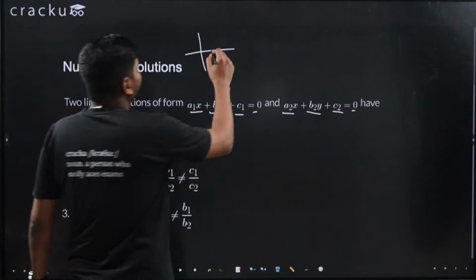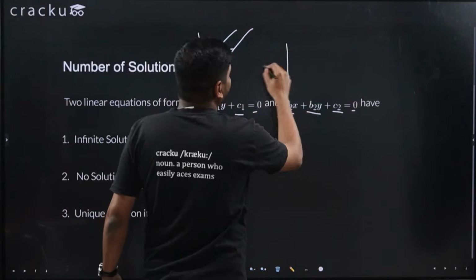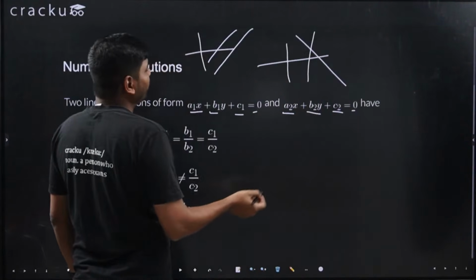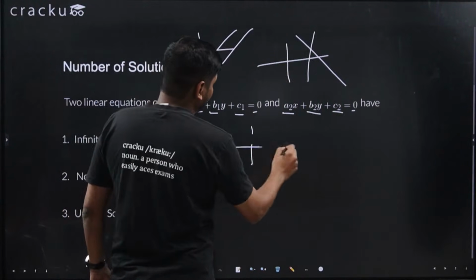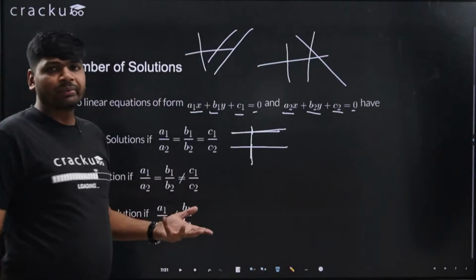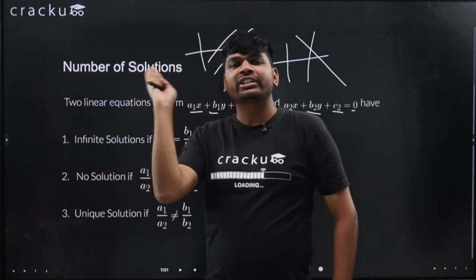Now these two lines can be parallel to each other. These two lines can be intersecting at one point, or these two lines can be the same line only, like this is the line and this is the same line. There are three possibilities: either the lines are intersecting, or they are parallel, or they are the same line.